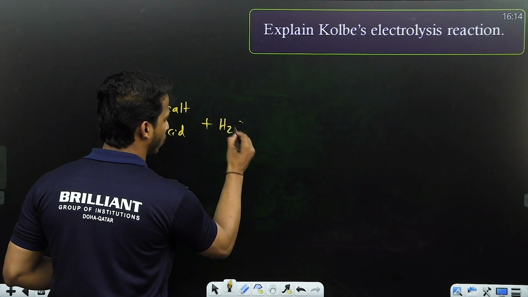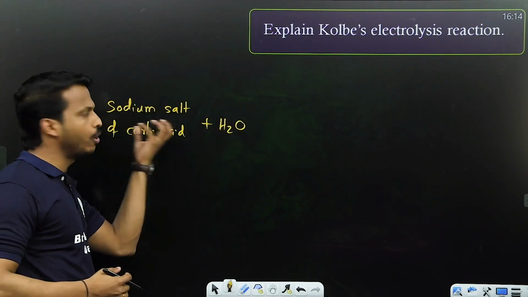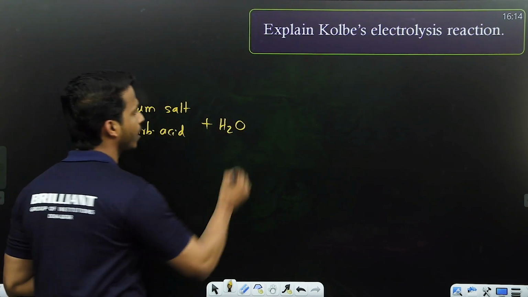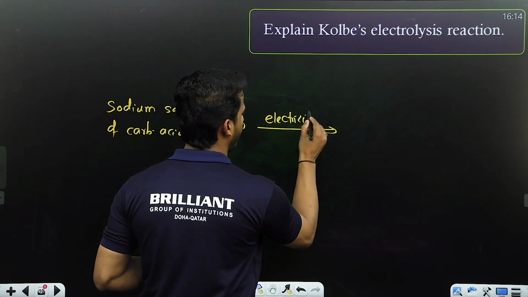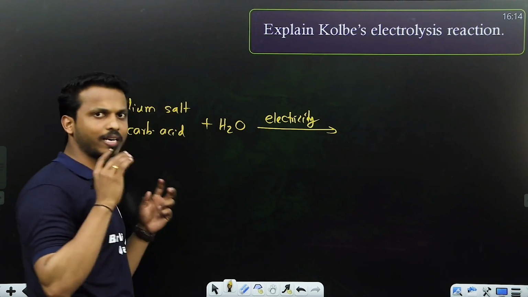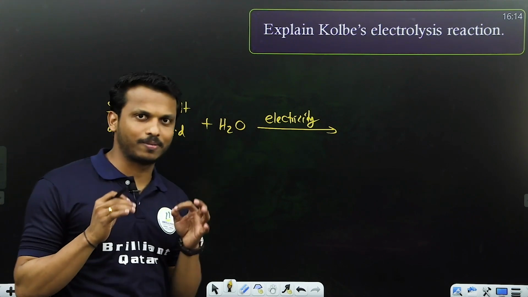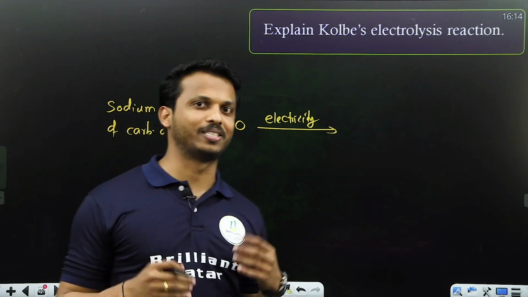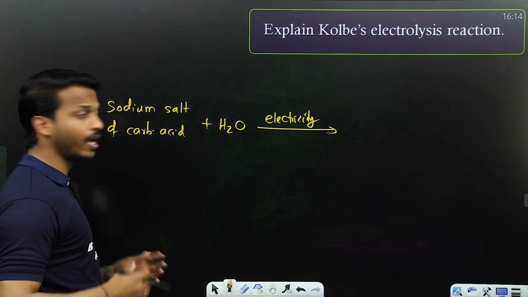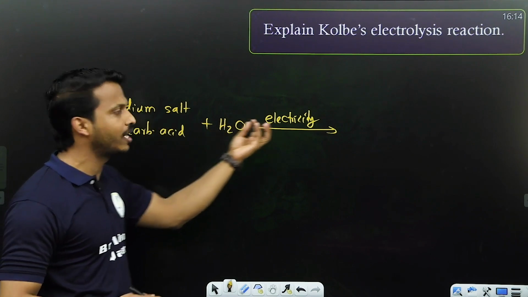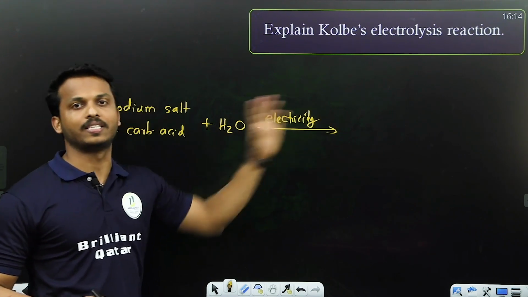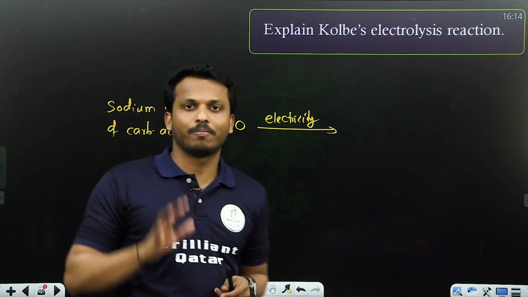We are mixing it in water, meaning we take an aqueous solution of the salt of the acid, and we are passing electricity. So electricity means that in most chapters this reaction will be Kolbe's electrolysis. Let me tell you a shortcut method.